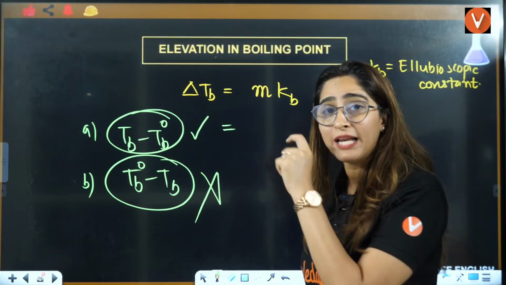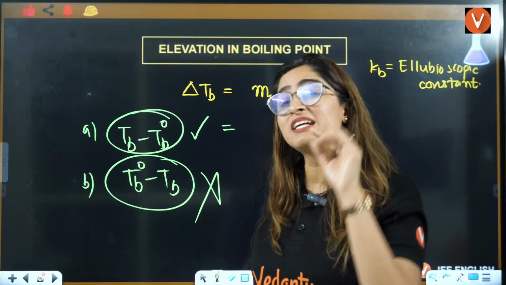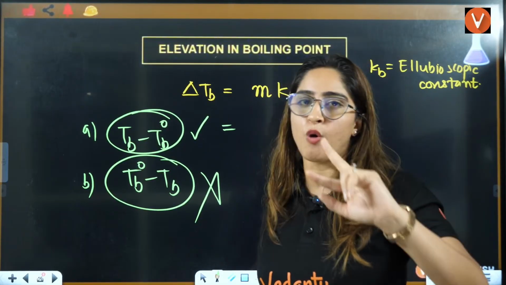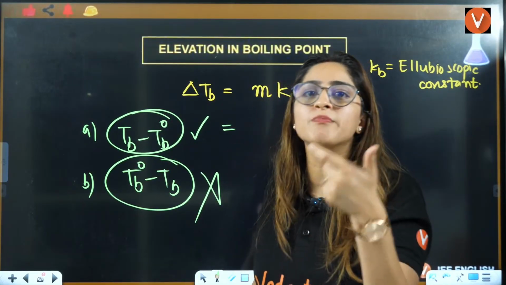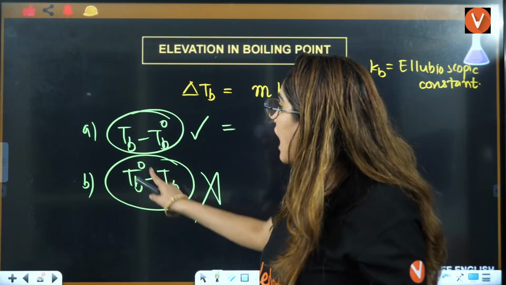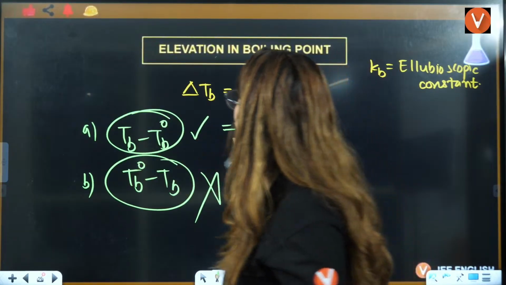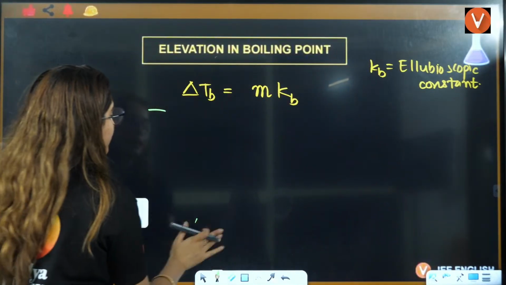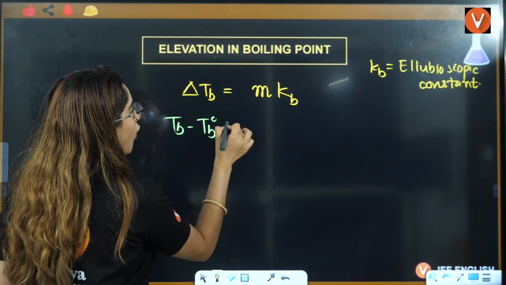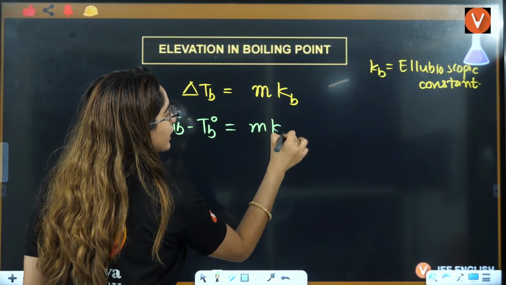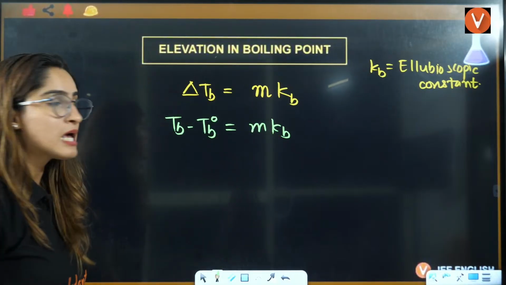Always, why am I telling you this specially? Because in depression in freezing point, it is opposite. That's why I'm specially telling you this. It is always larger minus smaller, right? Larger value is TB, so it will be TB minus TB naught. So you can just directly write it here: TB minus TB naught equals molality into Kb, right?